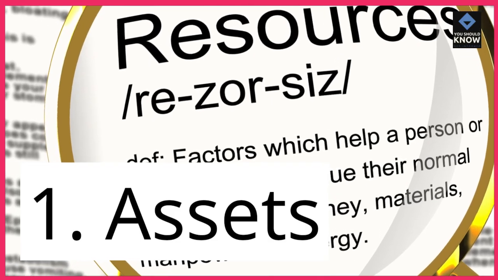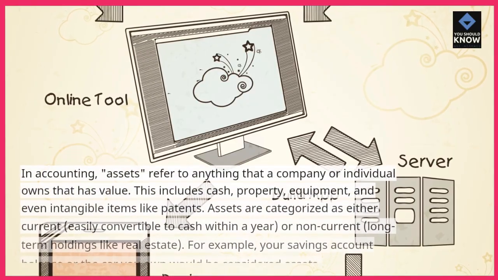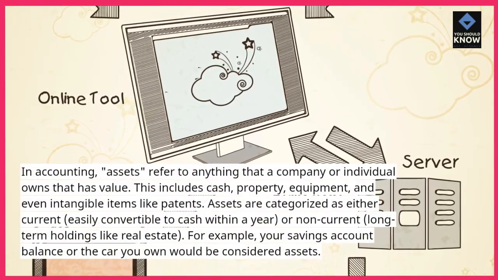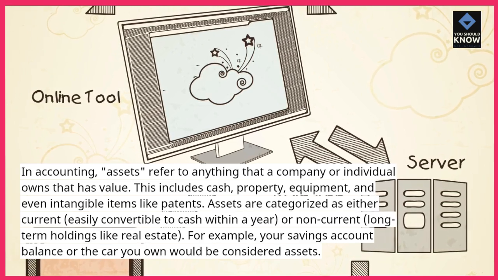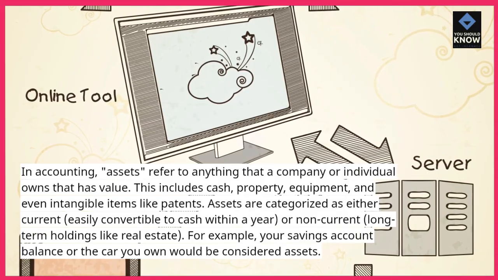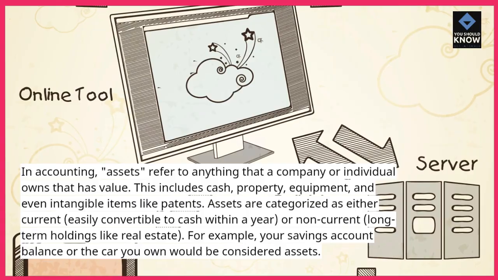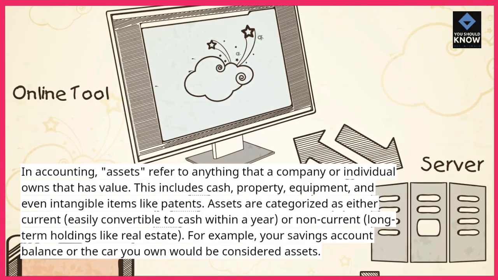1. Assets. In accounting, assets refer to anything that a company or individual owns that has value. This includes cash, property, equipment, and even intangible items like patents. Assets are categorized as either current, easily convertible to cash within a year, or non-current, long-term holdings like real estate. For example, your savings account balance or the car you own would be considered assets.